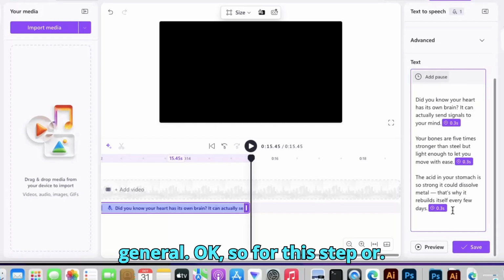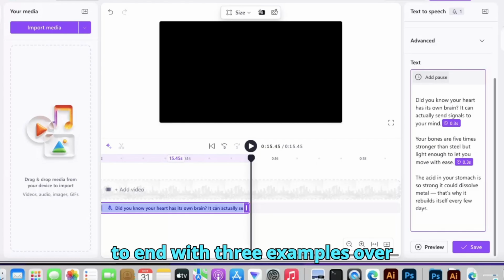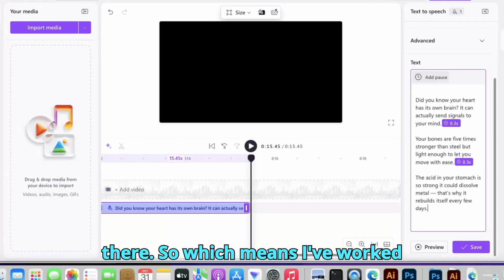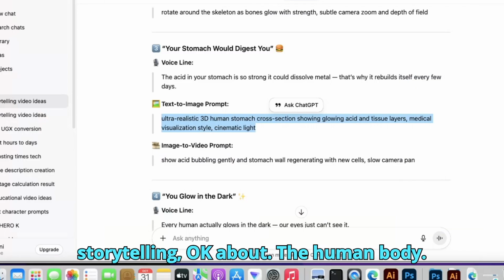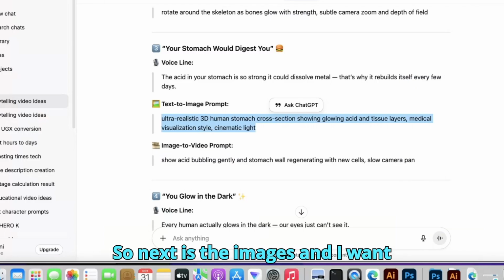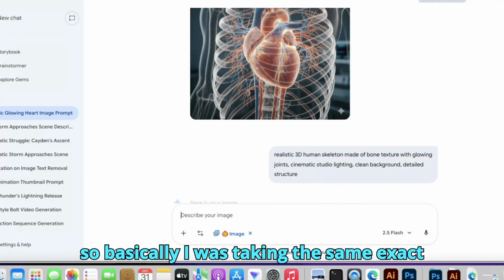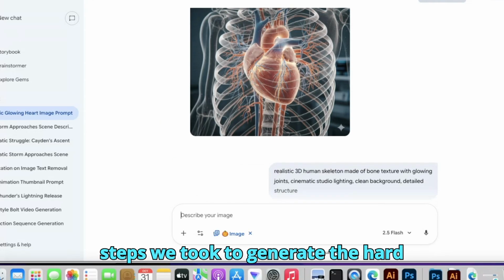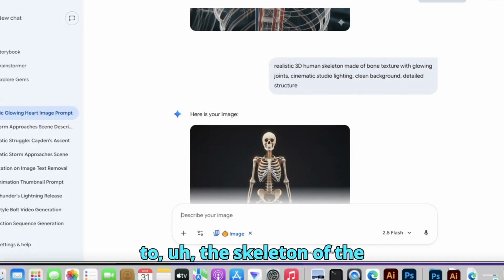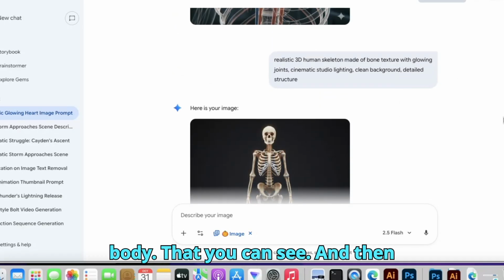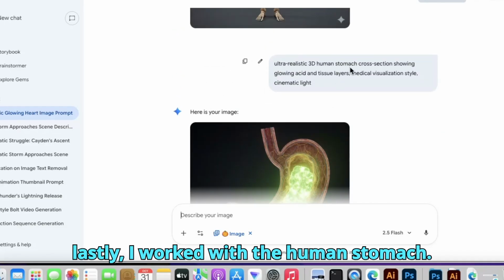Okay. So for this video, I only want to end with 3 examples. Which means I've worked with 3 segments of our AI storytelling about the human body. So next are the images, and I want to show you how they turned out. Basically, I took the same exact steps we took to generate the heart concept, okay? Then I took it to the skeleton of the body, like you can see. And then lastly, I worked with the human stomach, okay?